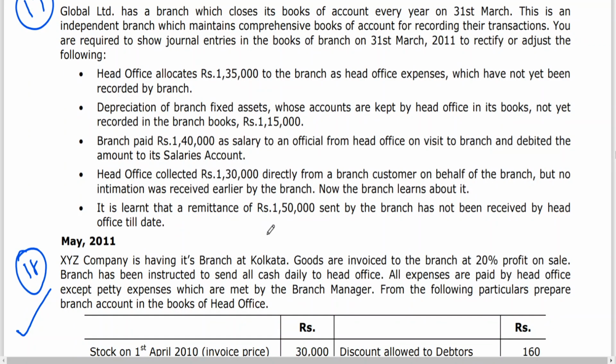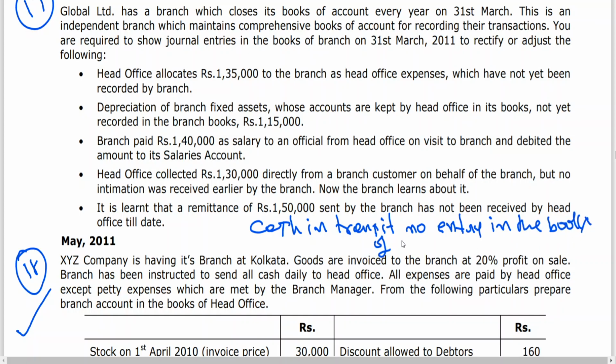Next, it is learned that a remittance of 1,50,000 sent by the branch has not been received by head office till date. So what we have sent is nothing but cash in transit. Cash in transit, no entry is required in the books of branch. Remittance means cash in transit.